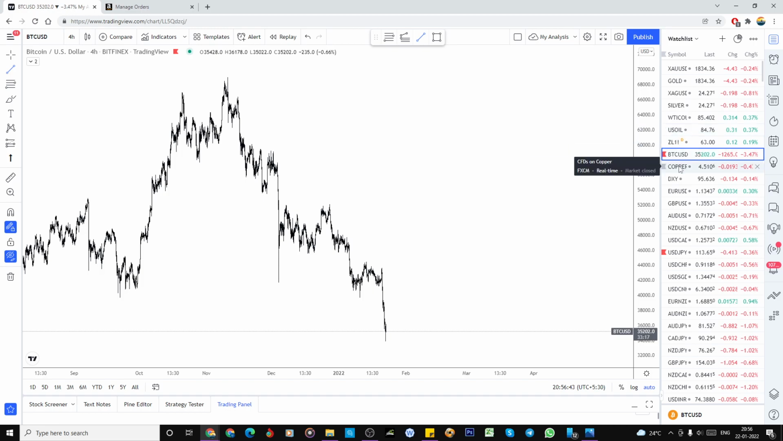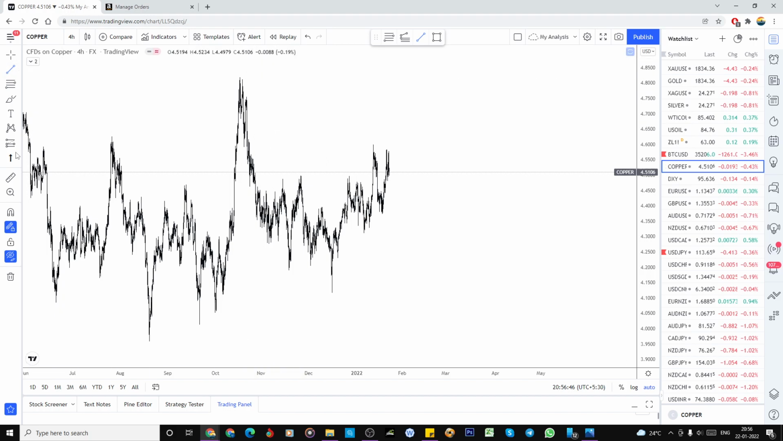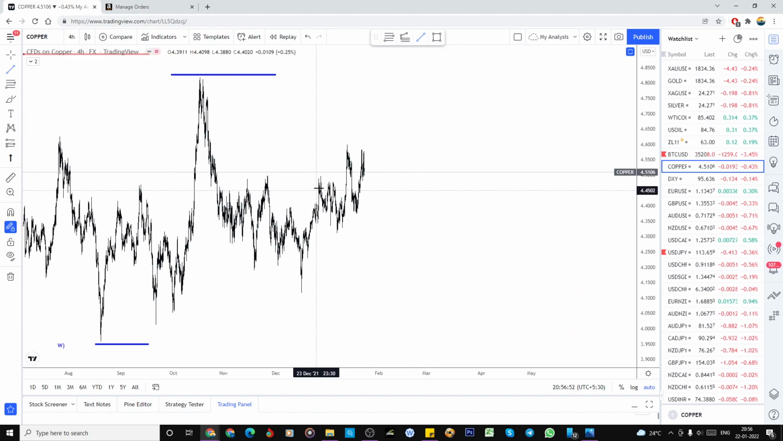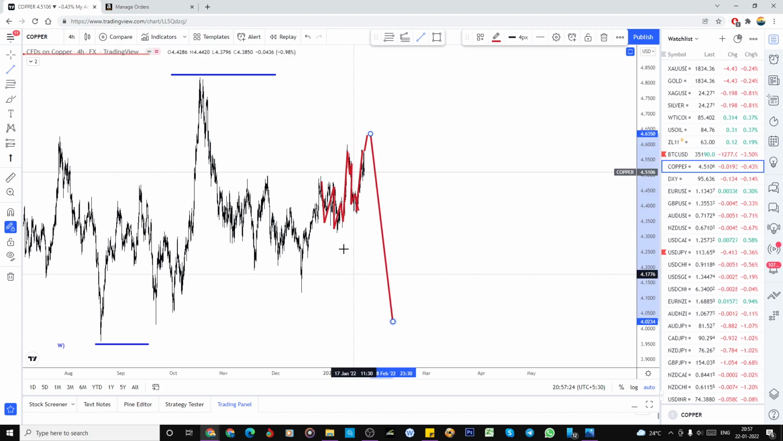We already finished. And copper, right? Copper. So what I expected from here, just go through my previous video. This is a three-way structure, and I informed that this is also a three-way structure. After the five-way structure, I am expecting the bounce. What it did, it did perfectly. So now if it breaks the high, then this will be A, this will be B and C. So the whole thing gets completed, and again we are expecting the downtrend.